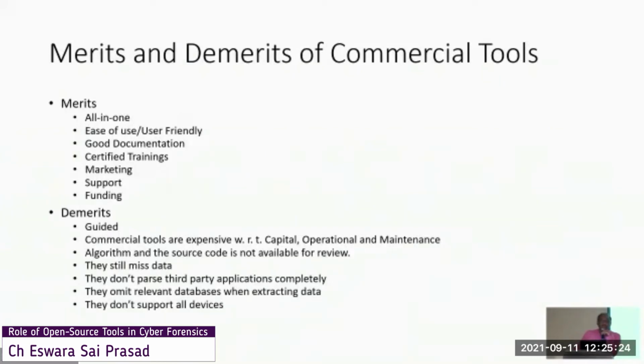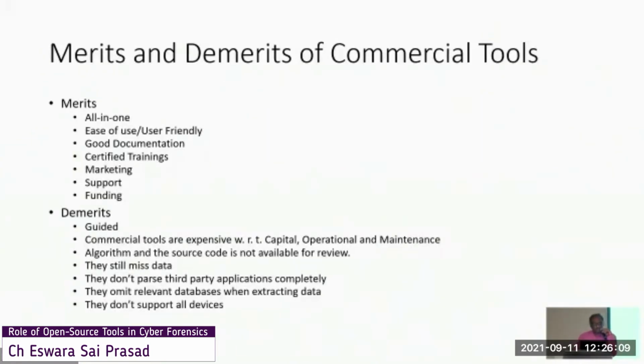Coming to the demerits of the commercial tools. The first demerit is that the algorithm logic, otherwise the source code, is not known to the users. How the tool functions, and what interactions it performs with the data given for forensic analysis, is not known to the end user. It is guided in the sense that people from the marketing side will tell you that their tool supports all these things, but the end user will never have an idea of the possibilities and non-possibilities of a particular tool.